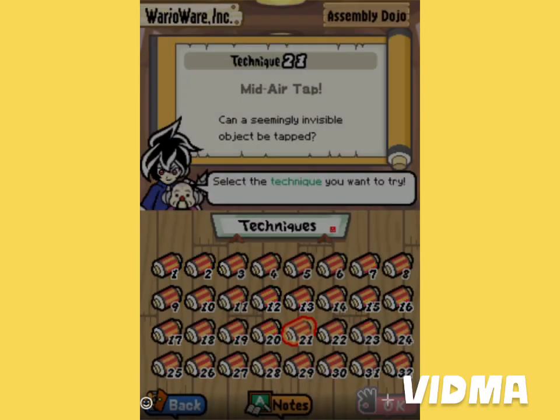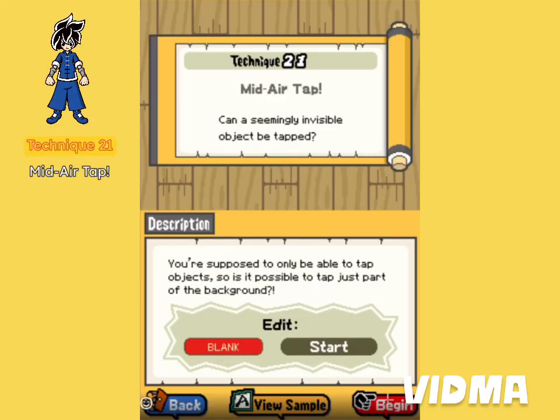Alright, Assembly Dojo, tap 21, mid-air tap. Can a seemingly invisible object be tapped?